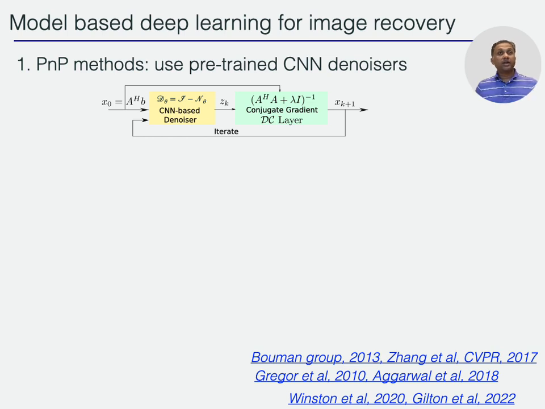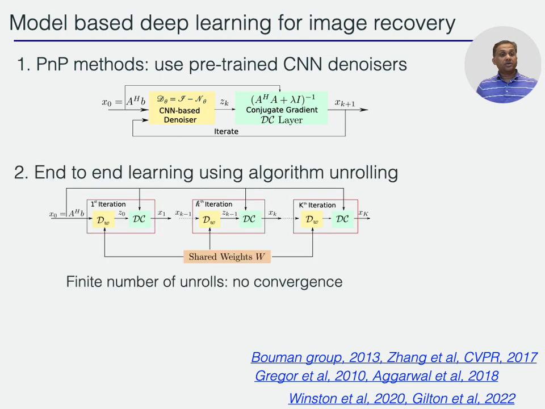There are these plug-and-play methods which use a pre-trained CNN denoiser in an iterative algorithm, and that gives pretty good reconstructions. The end-to-end unrolling methods, instead of using a pre-trained denoiser, use a denoiser block whose parameters are trained in an end-to-end fashion.